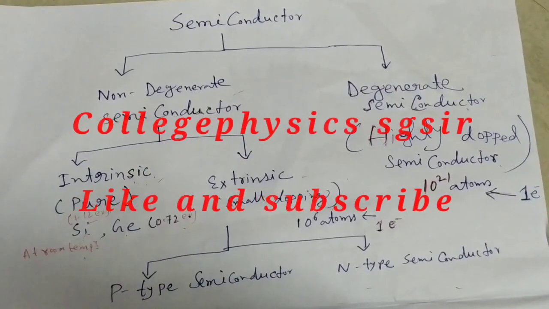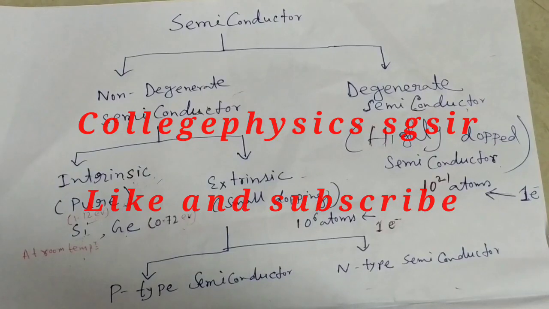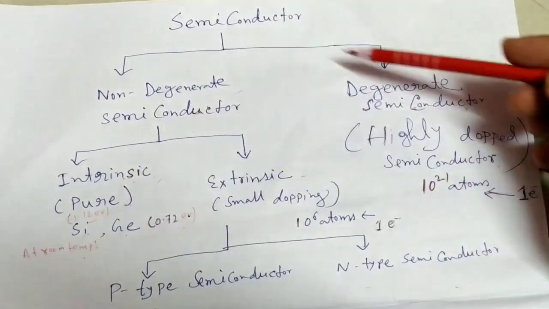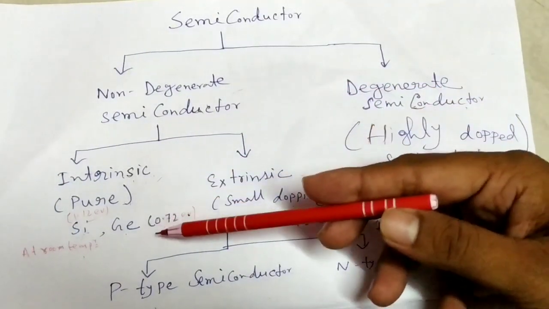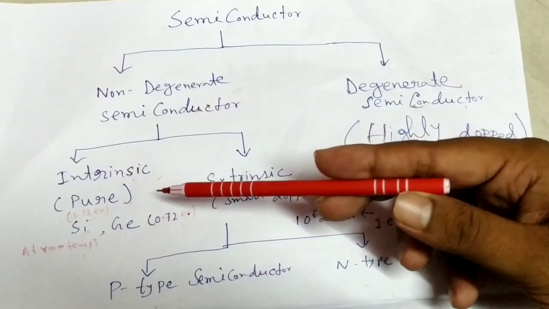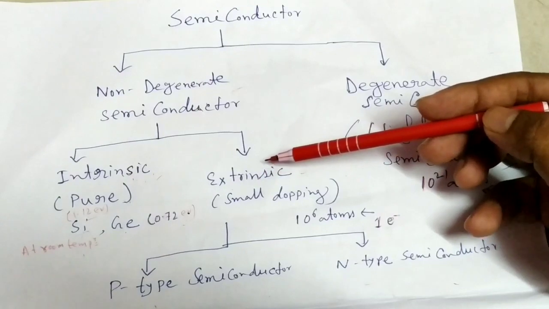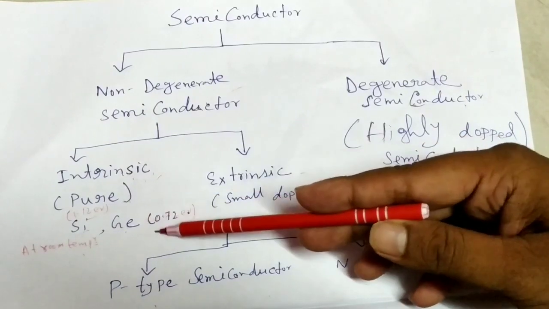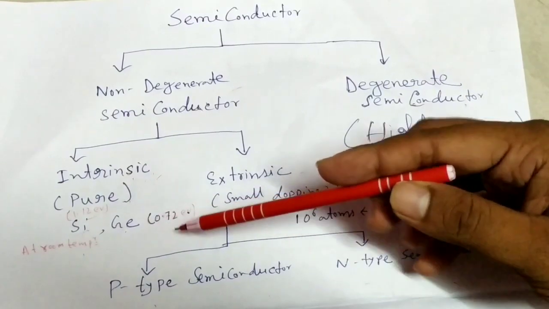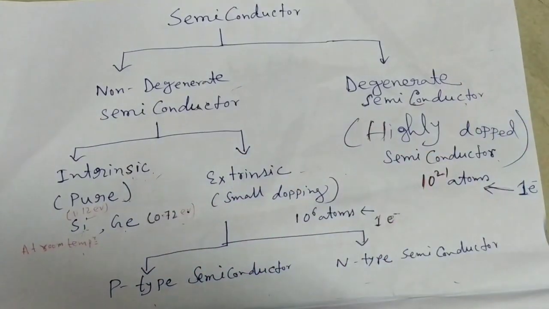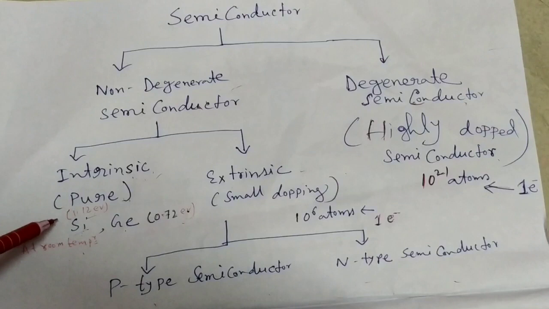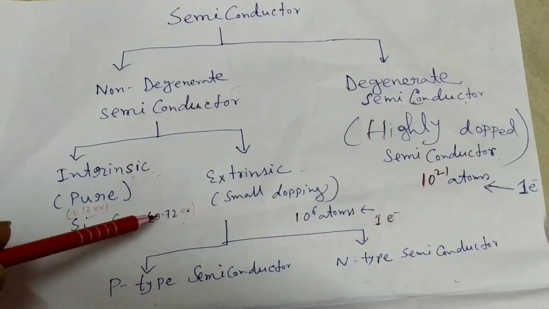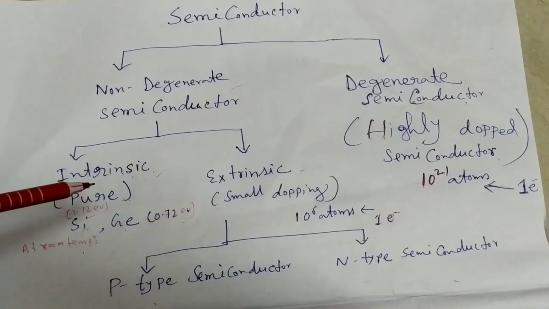Before starting the problems, we need some knowledge about semiconductors. Semiconductors are of two types. One is non-degenerate semiconductor, another is degenerate semiconductor. Non-degenerate semiconductors are of two types: intrinsic semiconductor and extrinsic semiconductor. Intrinsic semiconductor is mainly a pure semiconductor, for example silicon and germanium. One thing you should remember: at room temperature the band gap energy for silicon is 1.12 electron volt and for germanium 0.72 electron volt. That can be asked in entrance examinations.